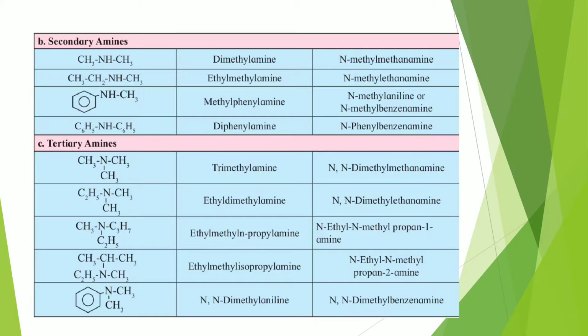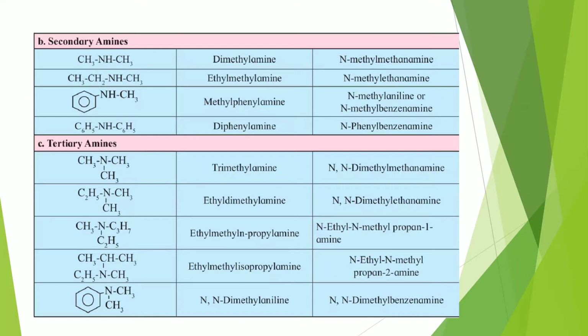Next example, CH3N(C2H5)(C3H7), ethylmethyl-N-propylamine. N-propylamine will be the parent because it's a bigger group. IUPAC name will be N-ethyl-N-methylpropan-1-amine, because to the propane at first position N is attached.